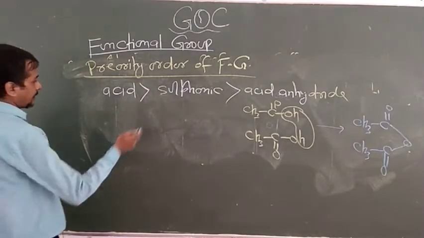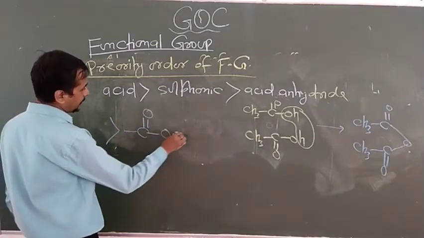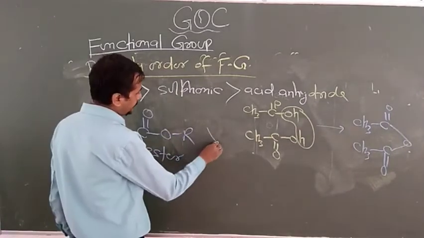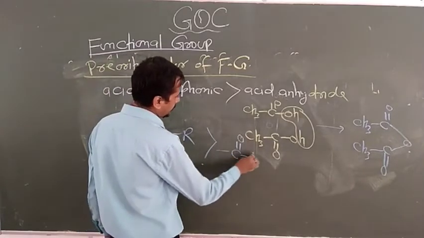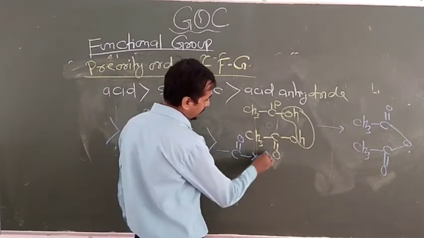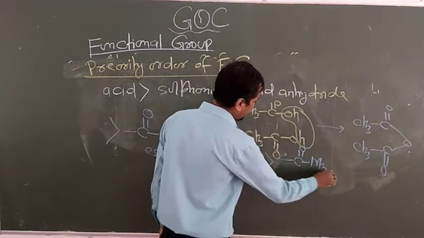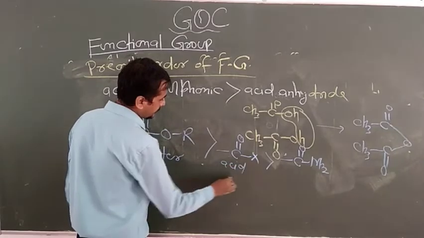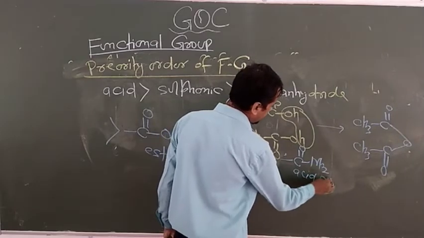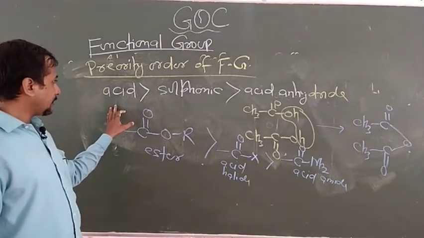Now, after the acid anhydrides, the preference is given to the ester. Again, this is the bigger group. So this is known as ester. Then acid halide. Look at here, the X is Cl, Br, I. So that's why this is the bigger group, and the preference is given before the amide group. So this is the acid halide. This is acid amide. Like this way you can write and learn this.